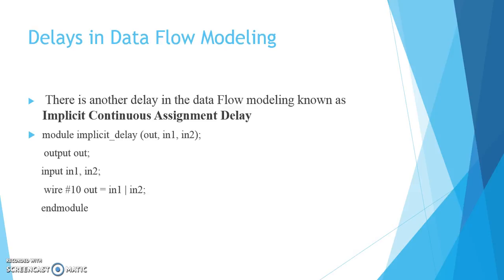The next type of delay used in data flow modeling is known as the implicit continuous assignment delay. In this type of delay model, we associate the delay value with the out port at the point where we are declaring it as a net data type. Here in the example, we see delay 10 is associated with the out port, and at the same time we are assigning the value of the ORing operation of in1 and in2. So this type of delay is basically known as the implicit continuous assignment statement delay. We are declaring the net and the left hand side target in the same statement.